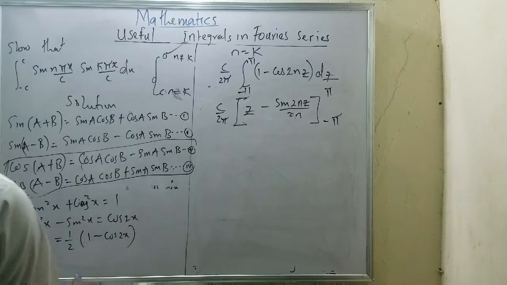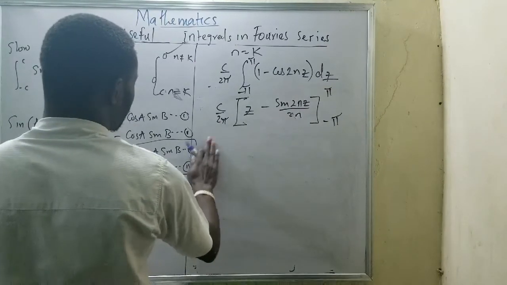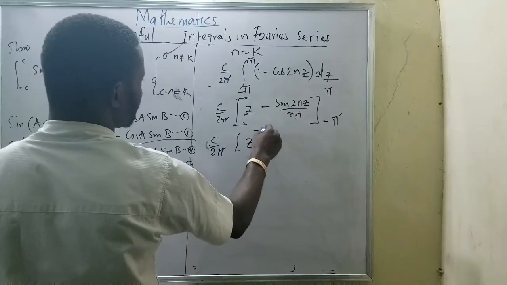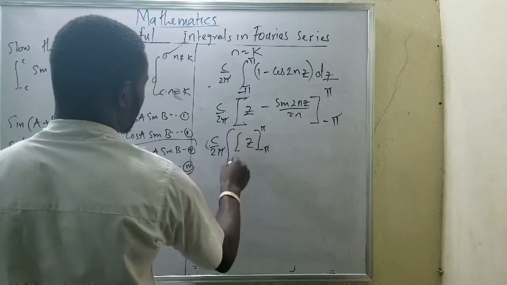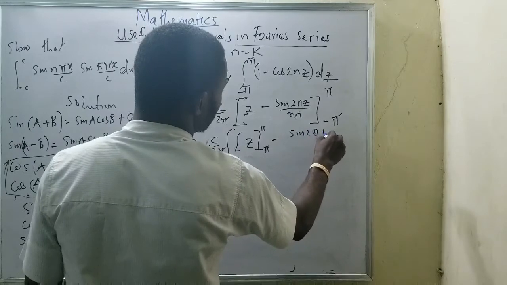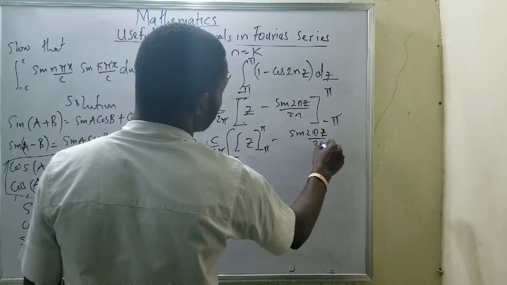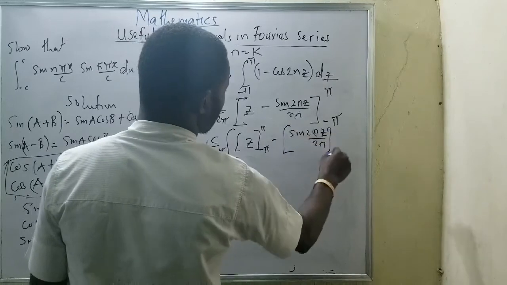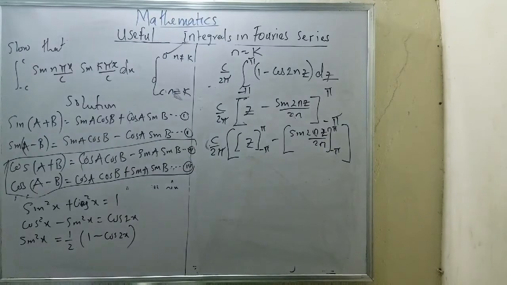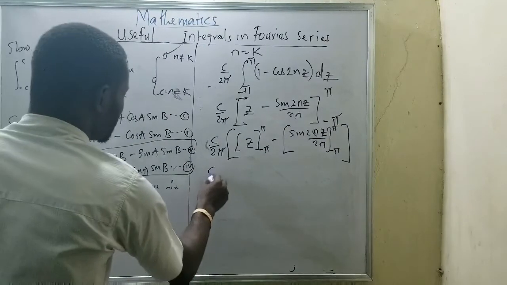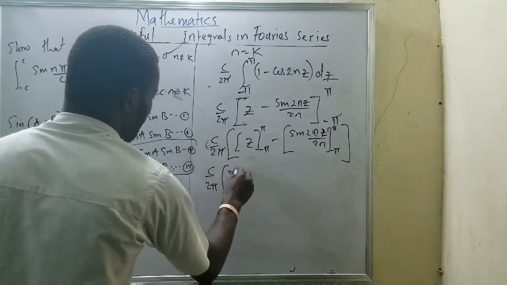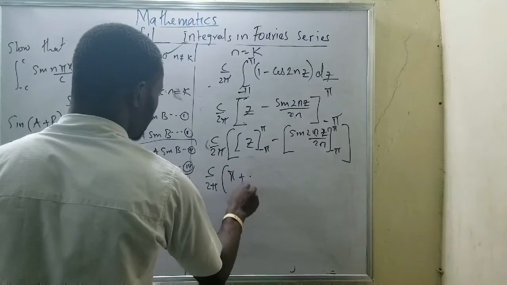My upper limit and lower limit, which is, I have c all over 2 pi, I have z of pi minus minus pi, minus sine 2n pi all over 2n, minus the lower limit. Now, I can have c all over 2 pi times pi minus minus pi, which is going to be plus pi.